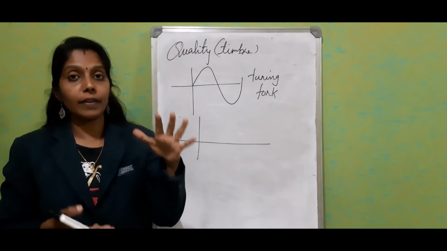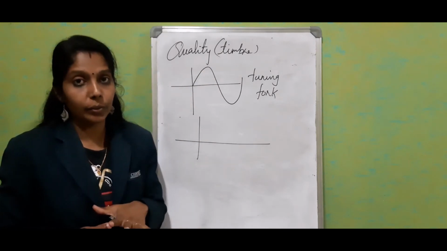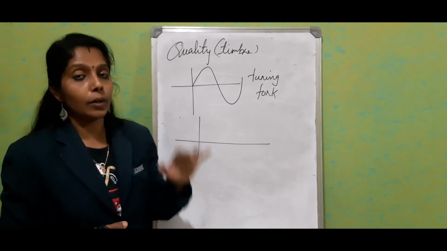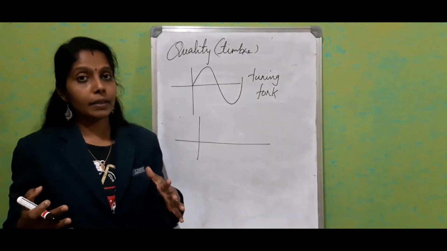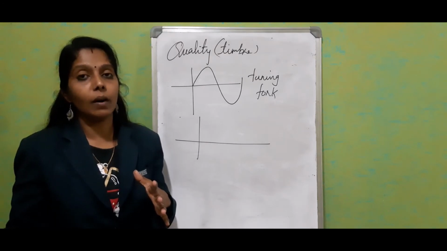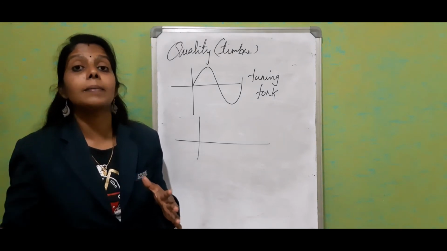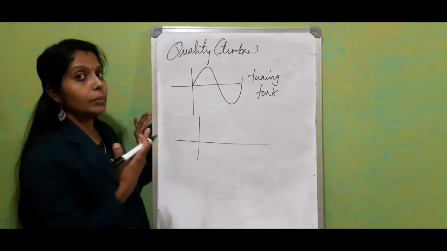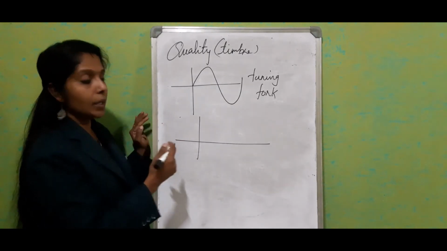The part of the wave which has maximum amplitude with shorter frequency is known as the principal note. Along with the principal note, we will get some integer multiples of the principal note, which are called the subsidiary note.